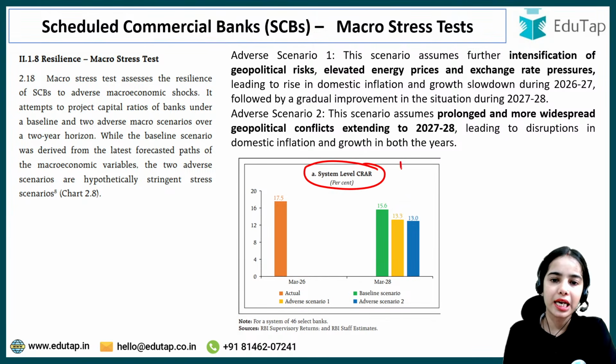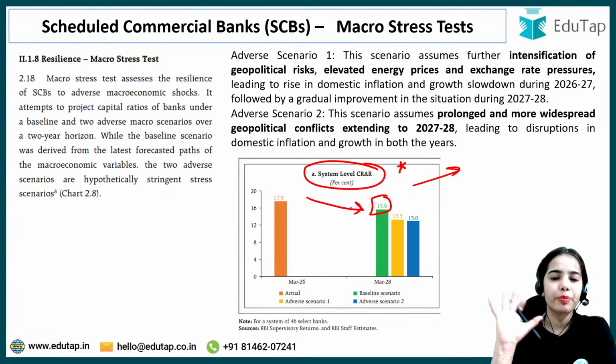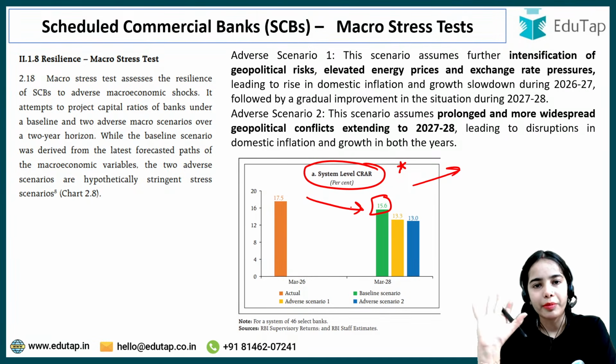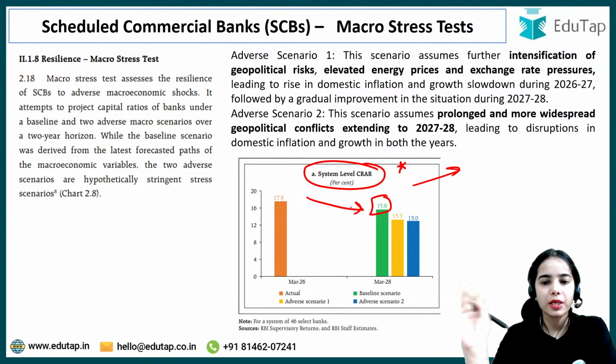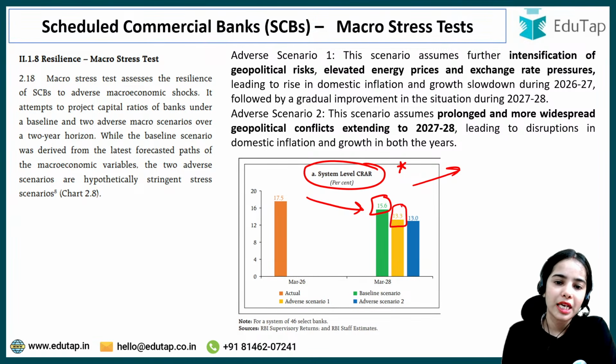So the system level CRAR shows what the capital sufficiency of the banks will be under the adverse scenarios. In the baseline scenario, the projected capital that the banks will be holding is 15.6%, while for adverse scenario 1 it is 13.3%, and adverse scenario 2, 13%.